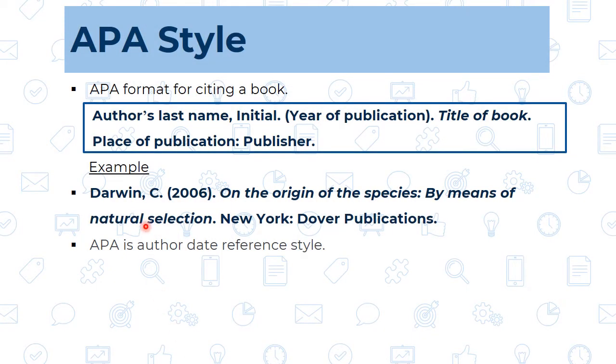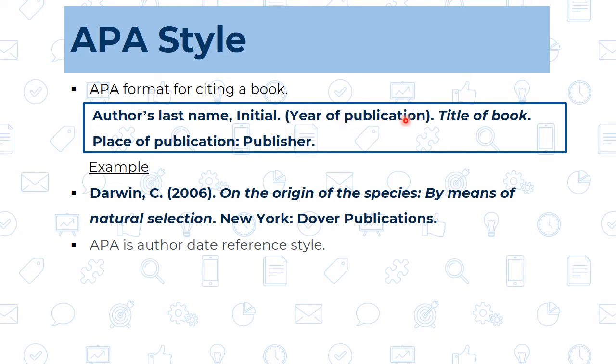Now we will see the format of the APA style. This format is very important from the exam point of view. First see the author's last name. Here first we mention the last name and then the initial. Initial means the initial of the first name, then a dot, and then in brackets we mention the year of publication.